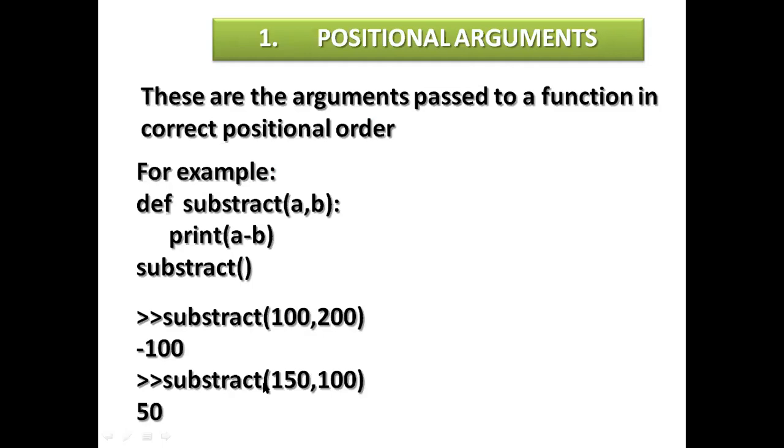See another example. Here 150 comma 100 means a is assigned 150 and b is assigned 100. So the output will be 50. So 50 is remaining there. This is called positional argument, meaning in whichever way you declare the variables, you use them in the same way.